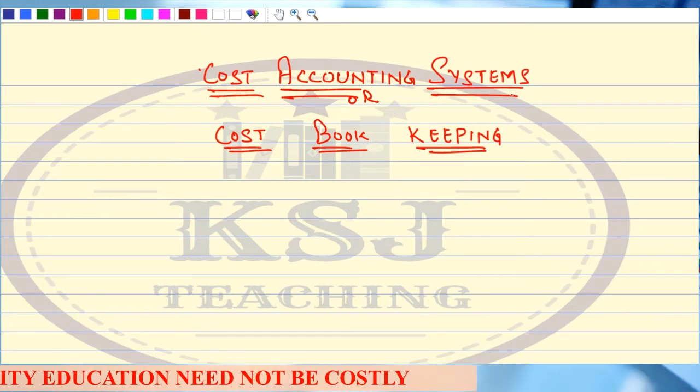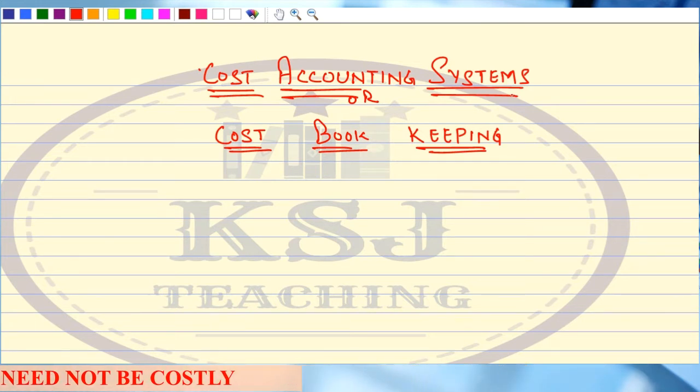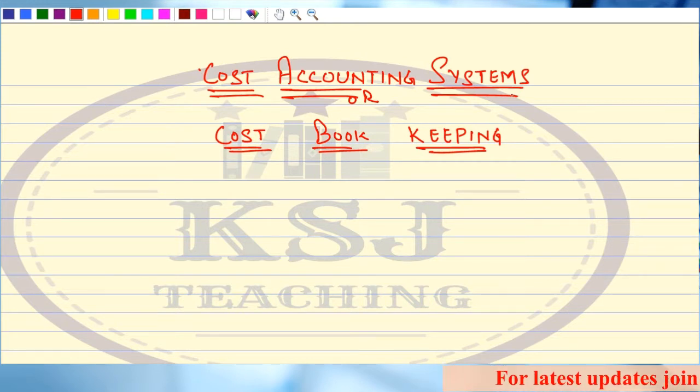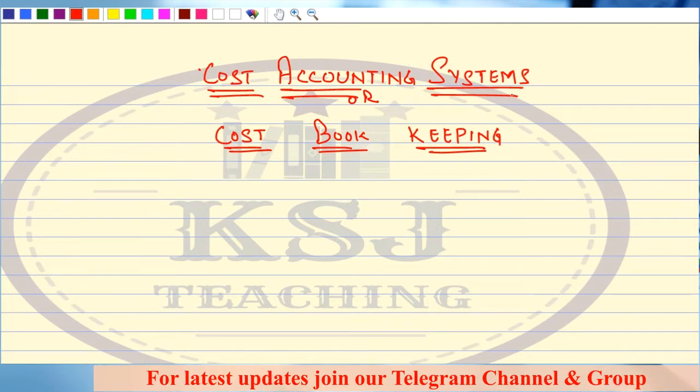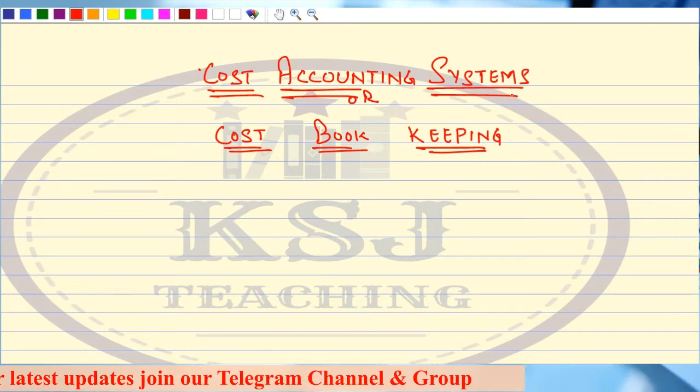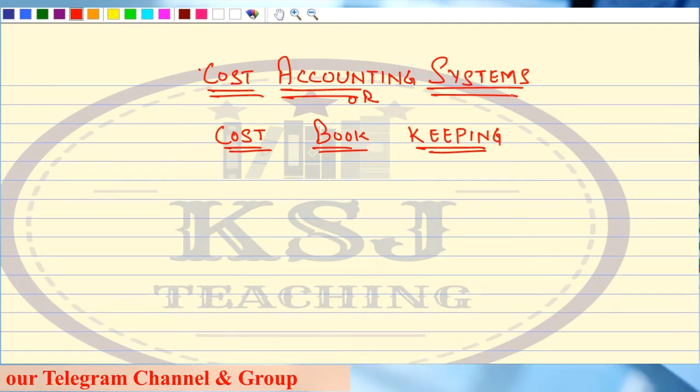So this material, labor and overheads, these 3 chapters are specifically very important when we are going to study this chapter of cost accounting systems, right? Because this chapter will revolve around these chapters. Clear? So you must be very much clear about all those chapters. You must have studied those chapters thoroughly.